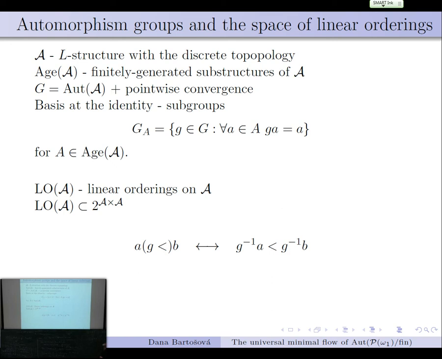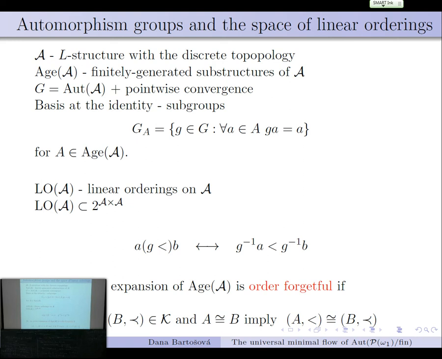And the spaces that are explicit representations of universal minimum flow of many automorphism groups are subspaces of the space of linear orderings. So what the action is, well, we just take the ordering and shift it by the action. And we are lucky that the power set of omega modulo finite and power set of omega 1 modulo finite are nicely behaving structures, and we will be looking at expansions of their H, it means finitely generated, finite Boolean algebras,